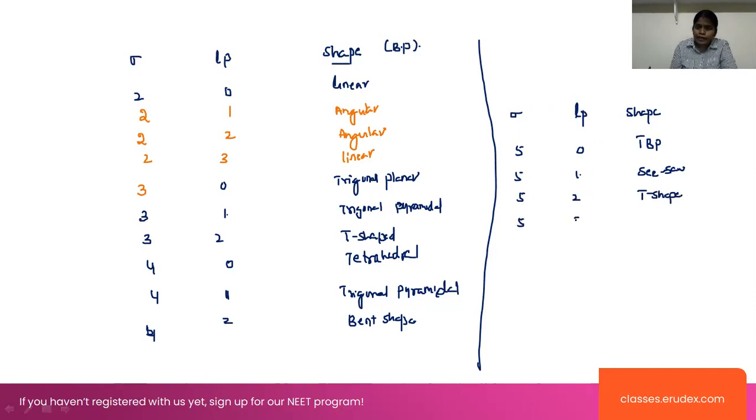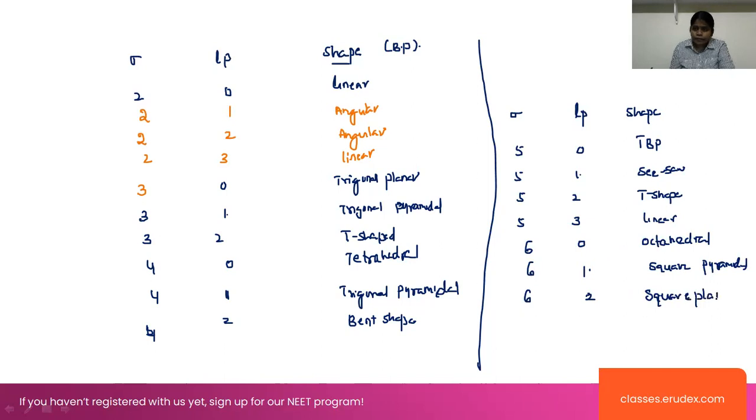Coming to the next one, 5-3 indicates linear shape, whereas 6-0 indicates octahedral. With 6-1, one lone pair is present, and this will be square pyramidal. Whenever 6-2 is there, that is said to be square planar. And in the case of 6-3, this indicates T shape.